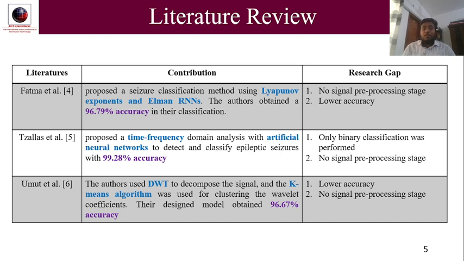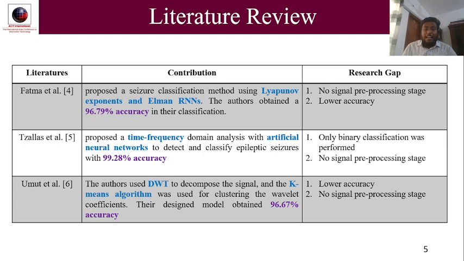These are the literature reviews we used for our research. Fatma et al. proposed a seizure classification method using Lyapunov exponent and Ullmann arrays. The authors obtained 96.79% accuracy in their classification. Their research lacks a signal pre-processing stage and has lower accuracy.